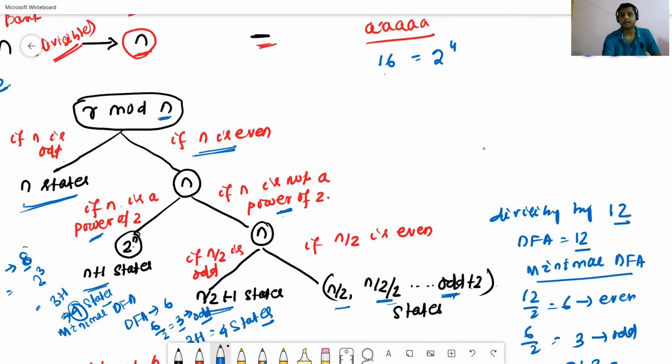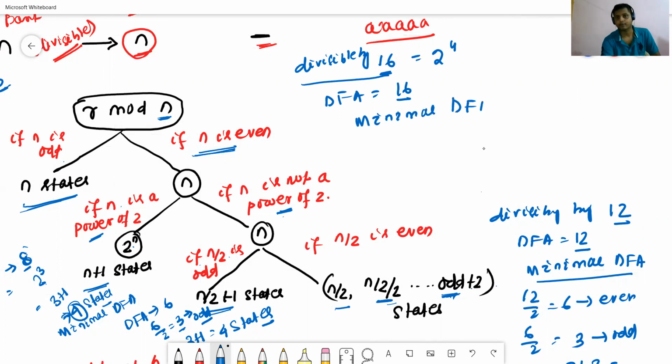But here 16 case means it is divisible by 16. Divisible by 16 means the DFA will require a total of 16 states, but how many states will the minimal DFA require? Now we'll find, so 16 equals 2 to the power 4. Now we'll find 2 to the power n, meaning 2 to the power 4.